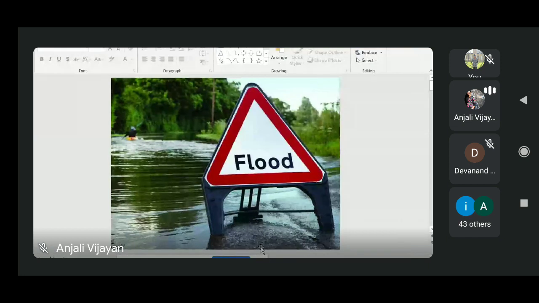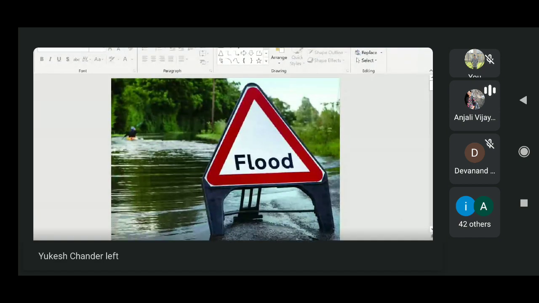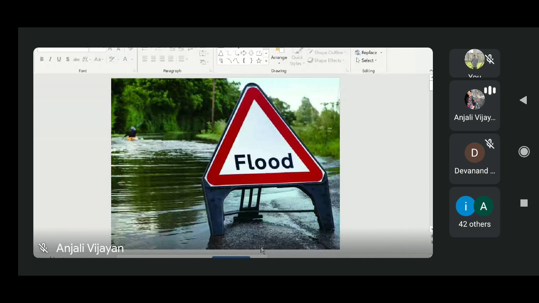Then there is the highly silted river system, which can also cause flooding. The average rainfall in India is nearly 1,000 millimeters, and there is significant variation across the country.